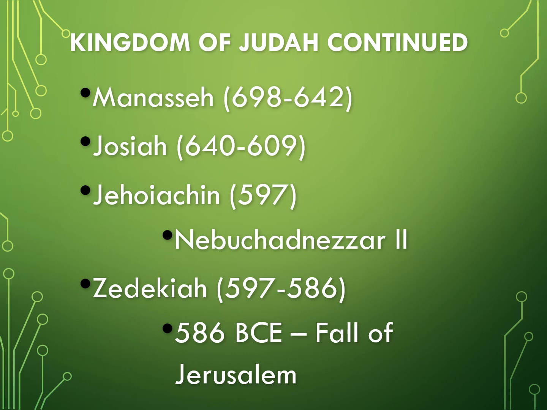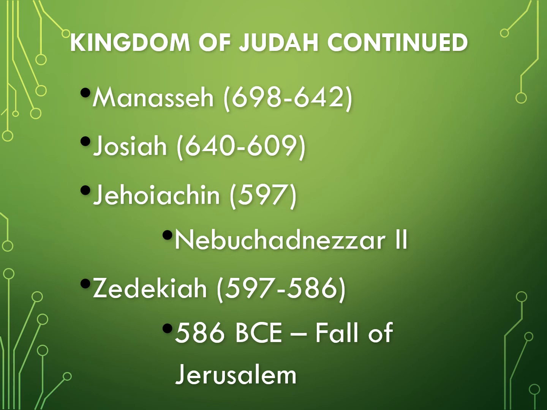However, after Hezekiah's reign, King Manasseh essentially undid everything that Hezekiah did. Manasseh was loyal to the kingdom of Assyria. Similarly, Josiah decided to reform the religion, cleansing the temple.